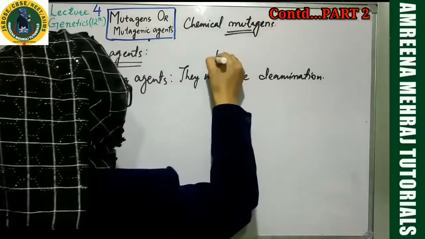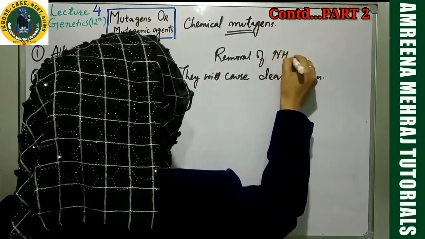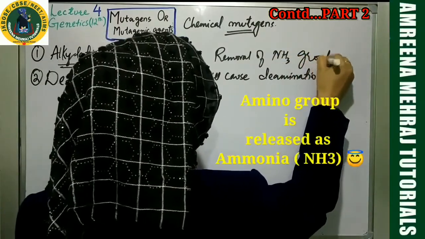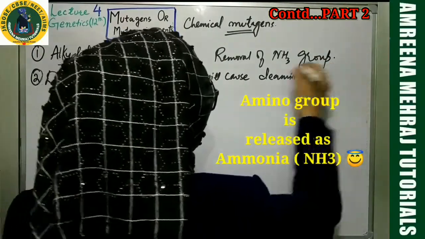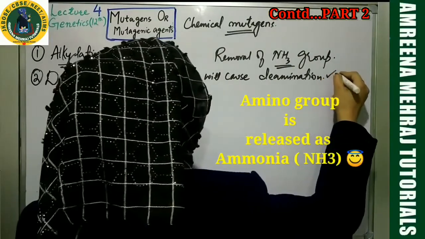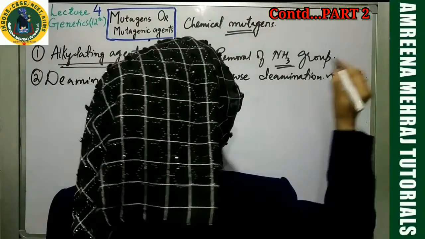That means what, my dear students? Removal of the NH3 group. It's better to write it down as removal of the amino group. Okay, they will cause deamination, again of what? Deamination of nitrogenous bases.